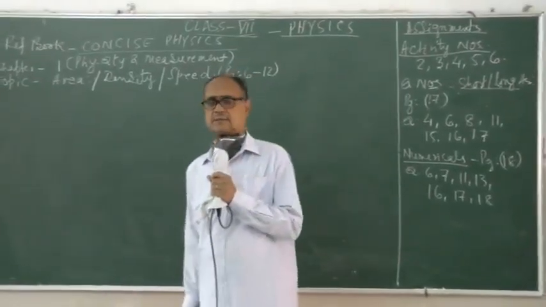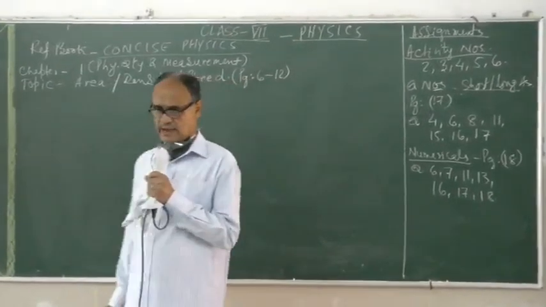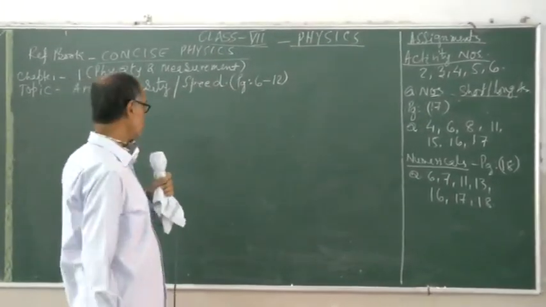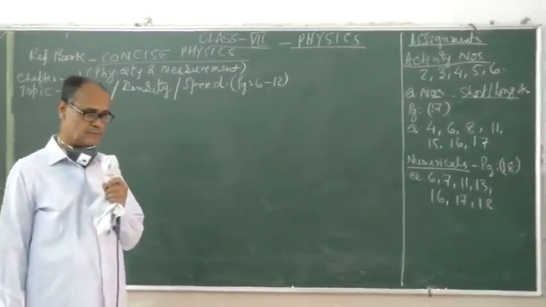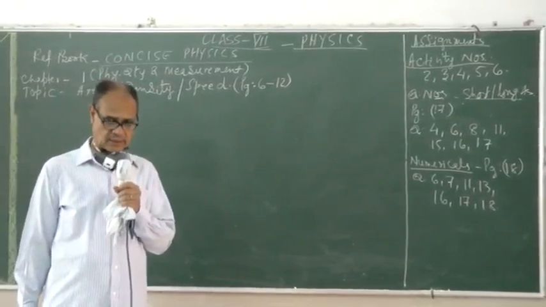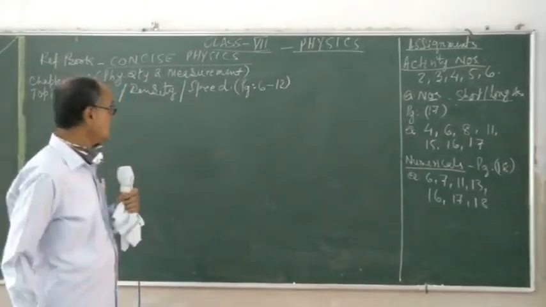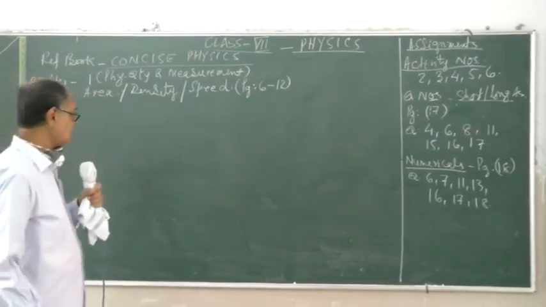I take physics, chapter number 1, the same as physical quantity and measurement chapter being continued. This is the second class of this online classroom. Our textbook reference is Concise Physics, as it is noted.